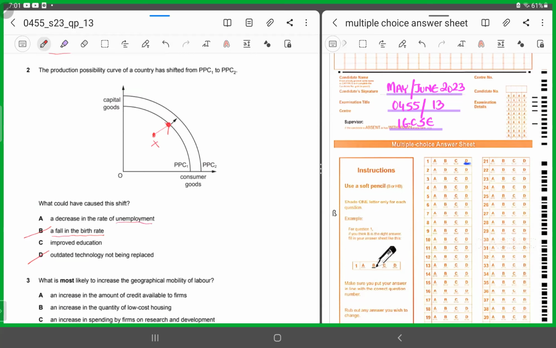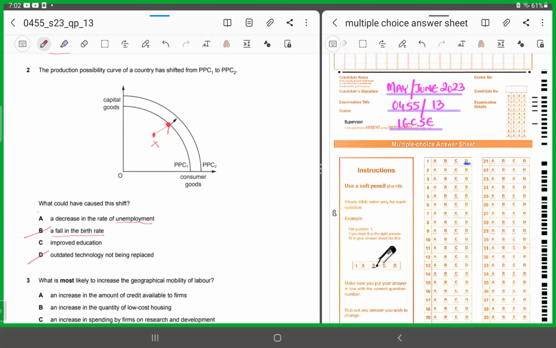Why? Because there would have been unemployed resources in this situation. But when we are talking about a shift of the PPC, there has to be a discovery of new resources. So you see, what I'm trying to say is either there has to be an increase in the quantity or the quality of the resources. But existence of unemployed resources means you would initially have been somewhere inside the PPC, and then utilization of those resources would have meant leaving you eventually at a point on the PPC, right? It would not have caused a shift in the PPC. Now, do you understand why it won't be A? Why the answer won't be A in this case?